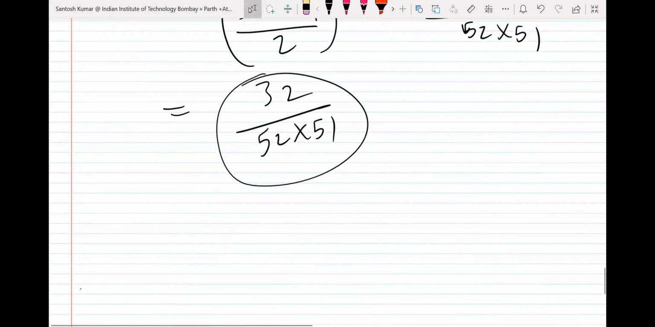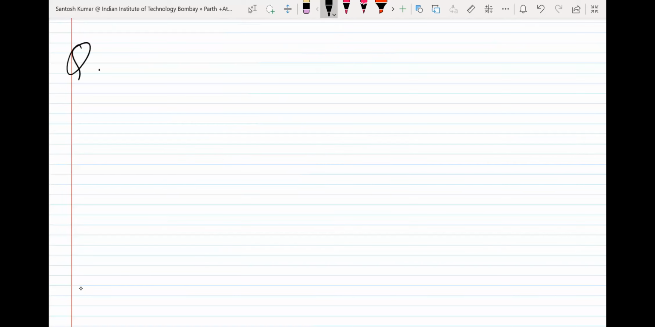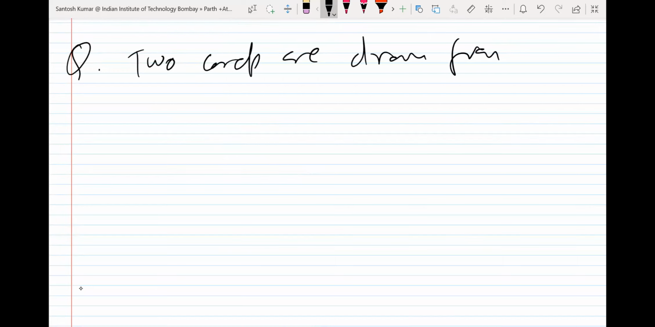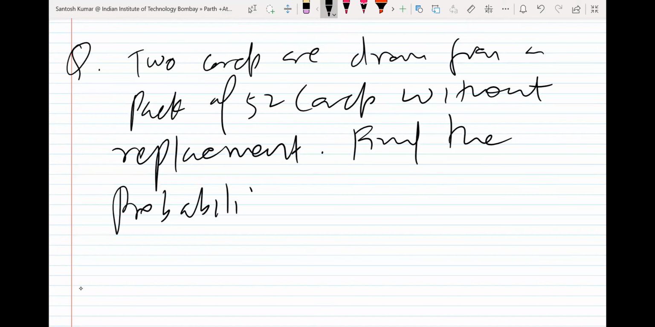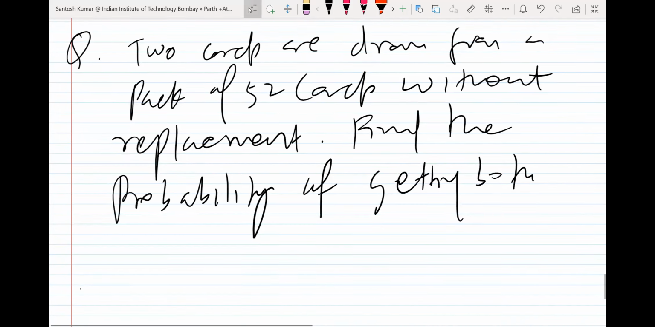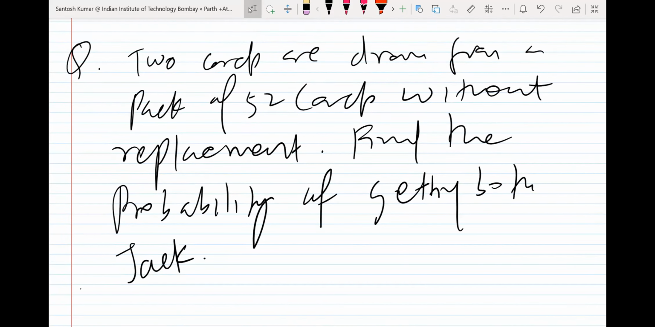Okay, so let me write one more question. You can try any one way. Again, I will give you the same type of question. 2 cards are drawn at random from a pack of 52 cards without replacement. Find the probability of getting both jacks. Try this one.